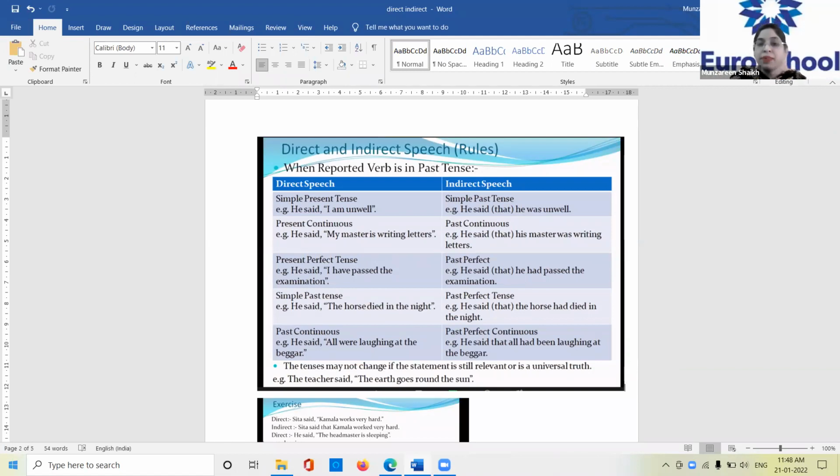Next is simple past tense. What is the simple past tense example? He said the horse died in the night. Okay. So died is what? Past tense. Isn't it? Now the simple past tense will become what? Past perfect tense. How is it going to become past perfect tense? He said that the horse had died in the night. How did you convert it into past perfect tense? By using the word had.